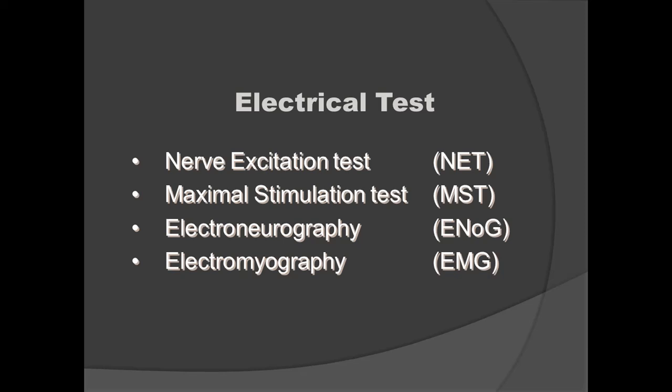The electrical tests like nerve excitability test, maximal stimulation test, electroneurography, and electromyography can also be done. These tests are useful to differentiate between neuropraxia and degeneration of the nerve. They also help to predict prognosis and indicate time of surgical decompression of the nerve.